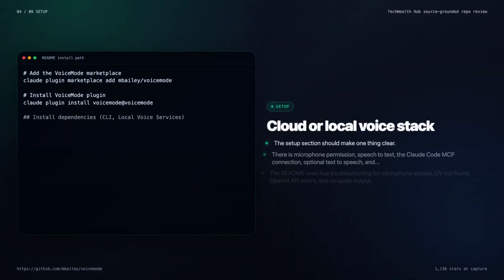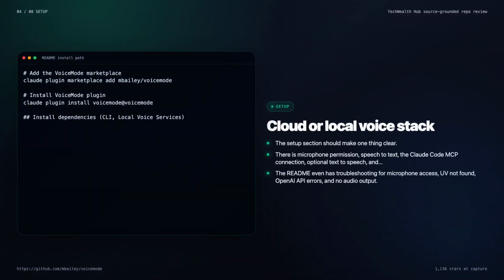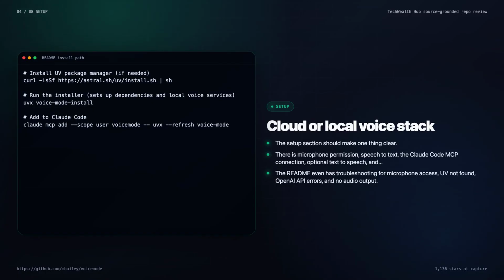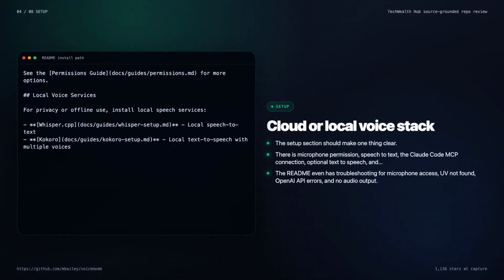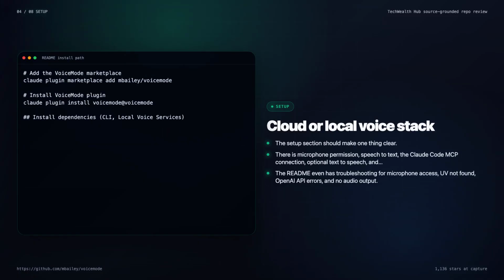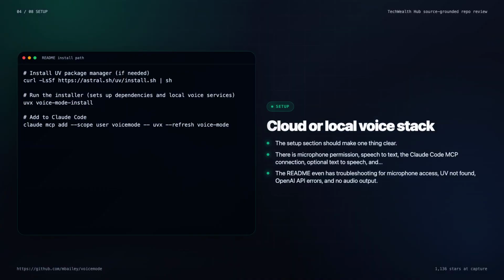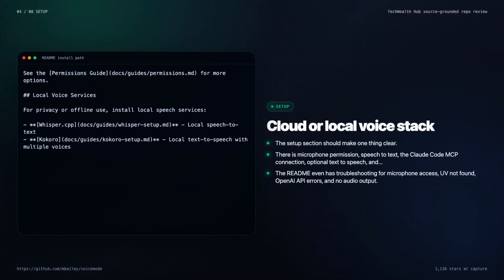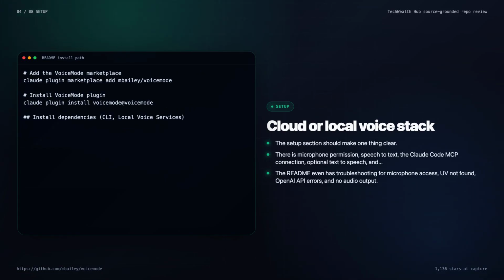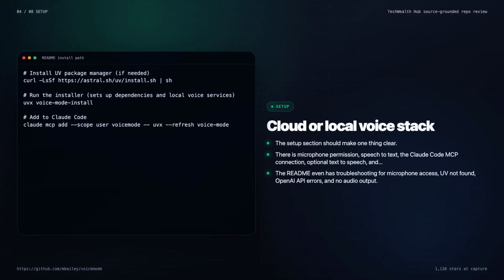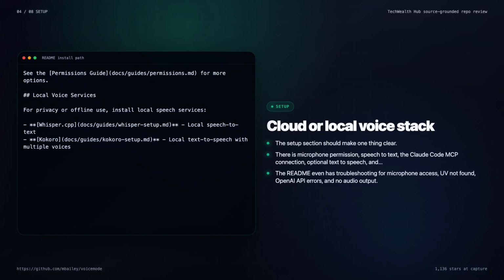The setup section should make one thing clear. Voice is a stack. There is microphone permission, speech-to-text, the Claude Code MCP connection, optional text-to-speech, and sometimes an API key fallback. The README even has troubleshooting for microphone access, UV not found, OpenAI API errors, and no audio output. That is exactly what viewers need. Most voice demos hide the setup pain and only show the polished loop. A better video shows the real prerequisites, then shows the first successful conversation. The local path with whisper.cpp and Kokoro is especially interesting for TechWealth Hub because our audience already cares about local workflows and private AI tools.